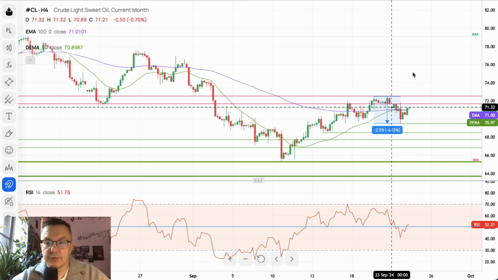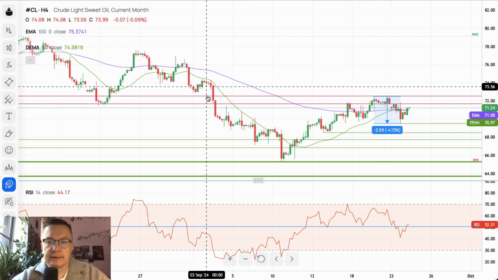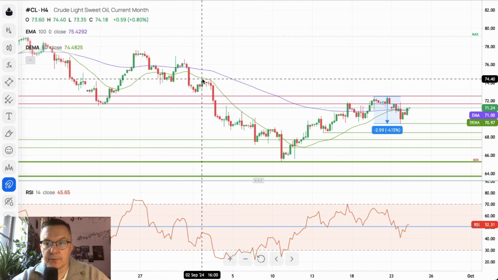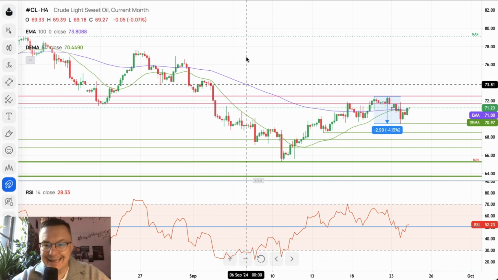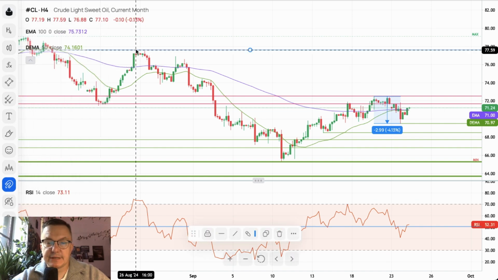Of course, they need to break above 72.48, and then they need to move higher towards 73.85 and 74.40. But the key level here that will be a game changer, let me just place it here for you guys, is this swing high, 77.59. Any breakout above this swing high would be considered very bullish.